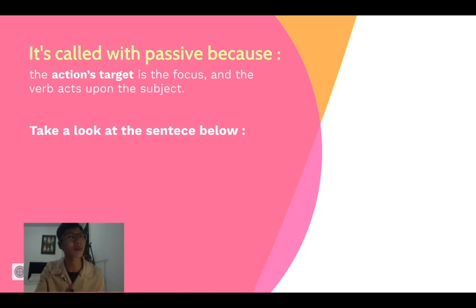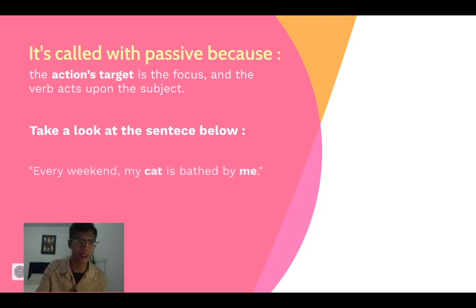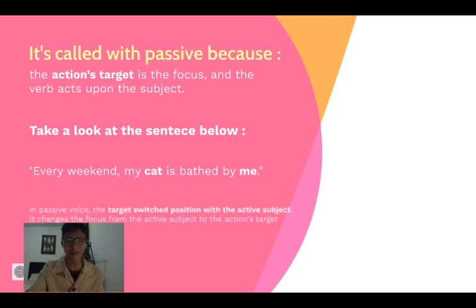Do you still remember that I bath my cat every weekend? Now we change it into passive. From I bath my cat every weekend, it becomes every weekend my cat is bathed by me.